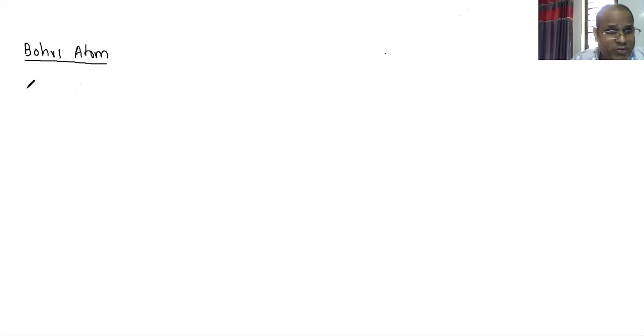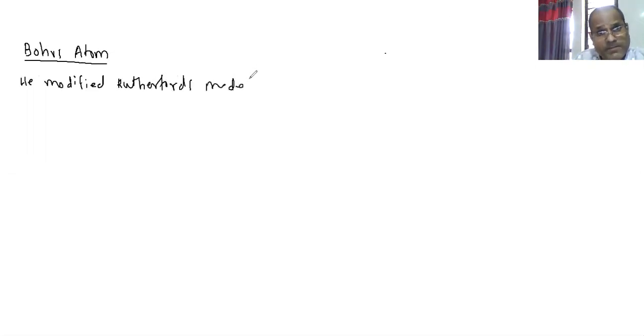Bohr has modified which model? He modified Rutherford's model. Are you getting why he modified the Rutherford's model? Because there are some drawbacks in Rutherford's model.